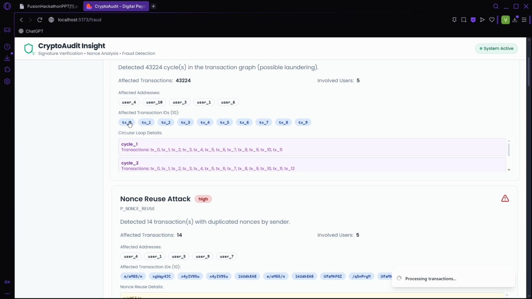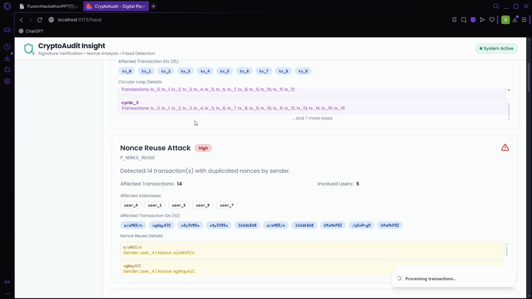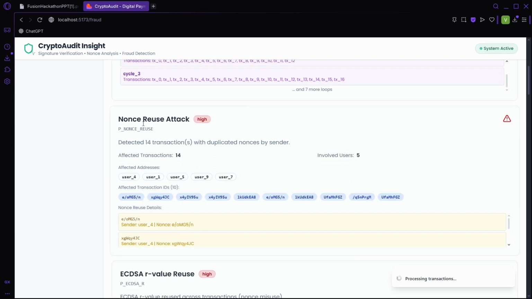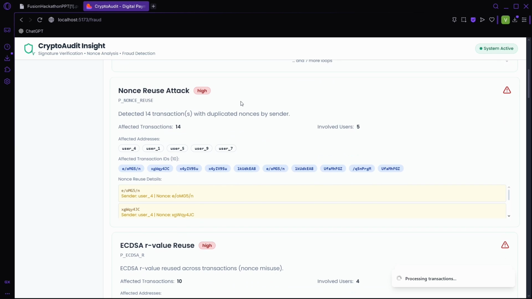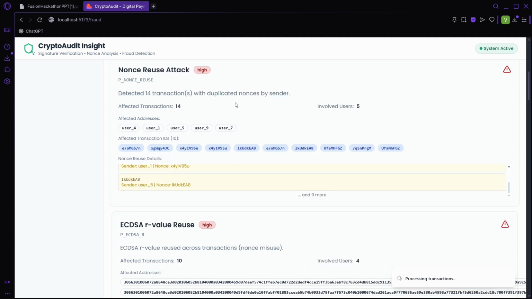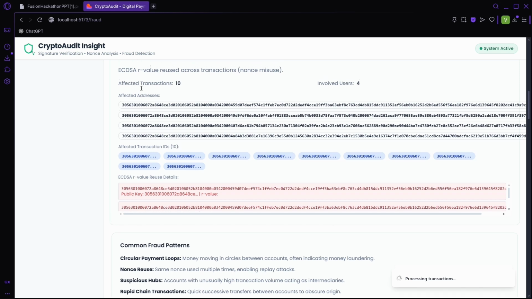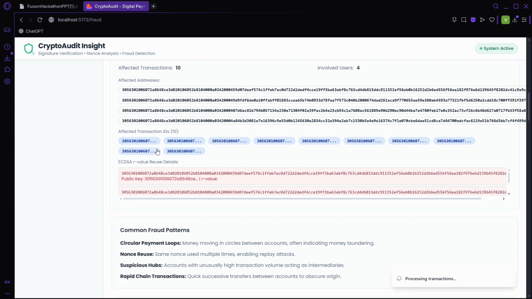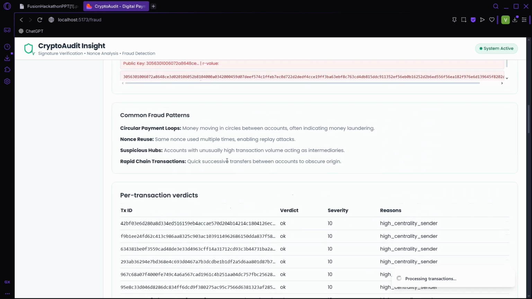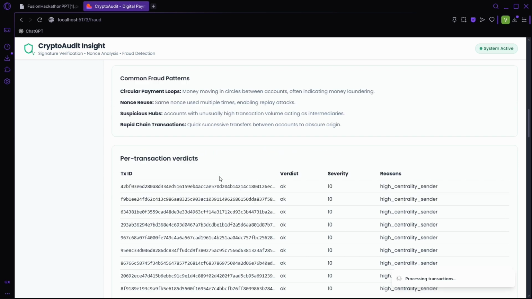And the affected transaction IDs, like transaction 1, 2, 3, 4, 5, 6, are random numbers, and it will show the transaction IDs for cycle 1, cycle 2, and cycle 3. Seven more loops are there. Nonce reuse attack: like I have told earlier, if the nonce is used twice, it replays the transactions. The same goes for ECDSA R value reuse. So it will show the affected addresses and affected transaction IDs. Here are the common patterns: circular payment loop, nonce reuse, and suspicious rapid chain transactions.